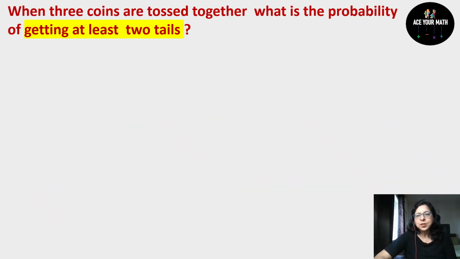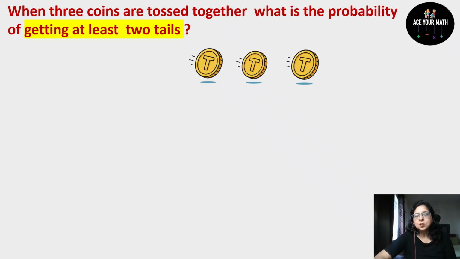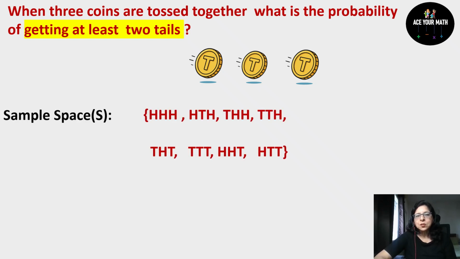Now see one more question where three coins are tossed together. When three coins are tossed together, what is the probability of getting at least two tails? Okay, so we are flipping three coins this time. So how many outcomes will there be? Total outcomes will be 2 raised to the power 3. And 2 raised to the power 3 means you are multiplying 2 three times. So it is going to be 8. So write your sample space. These are the possible outcomes.